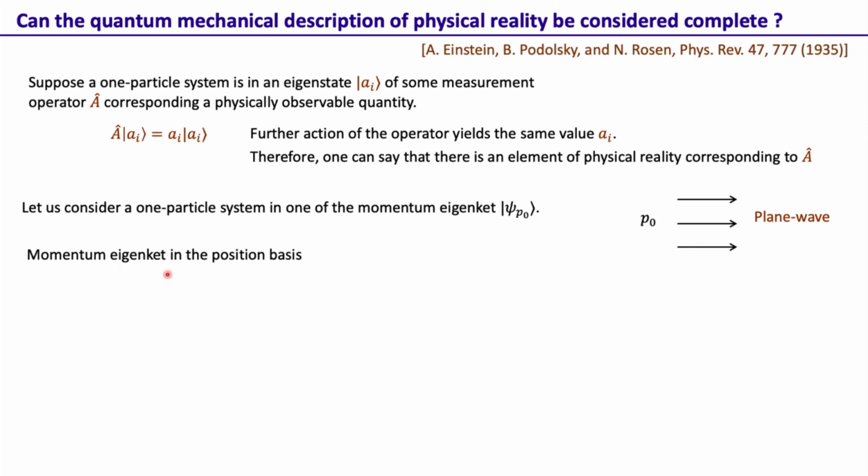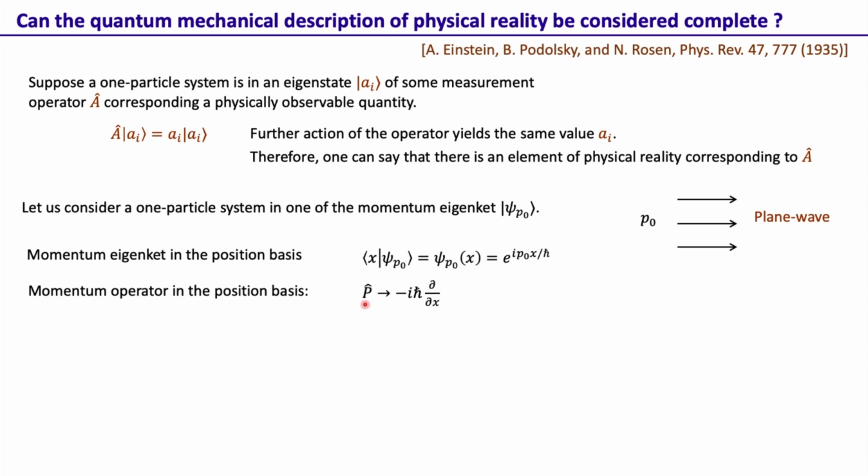Now, such a momentum eigenstate in the position basis can be found by taking the projection on the position basis, and we know this is given by the plane wave function e^(i p0 x / h bar), where p0 is a number and that is the momentum of the one particle system. The momentum operator in the position basis, we know it is given by, this is basic quantum mechanics we are just doing here.